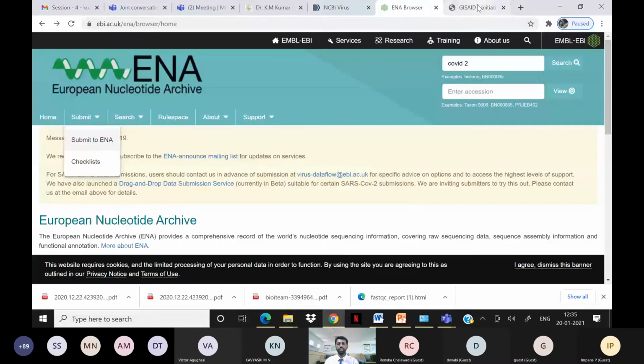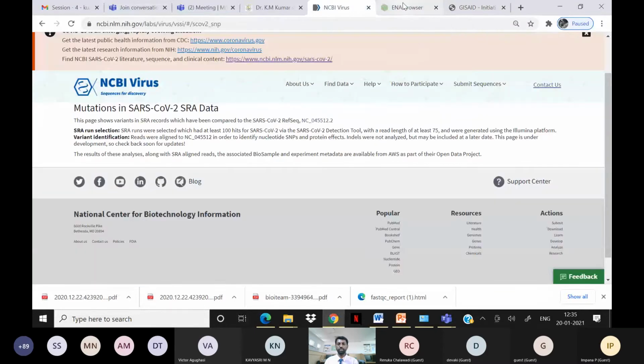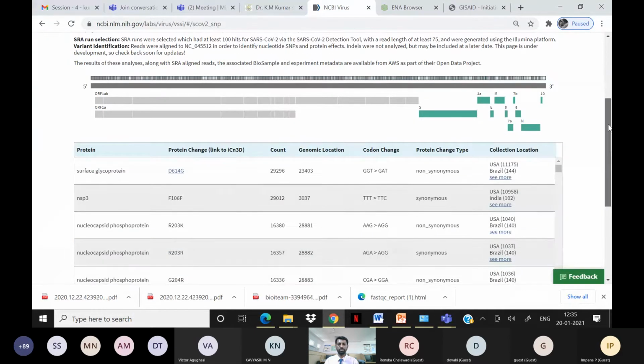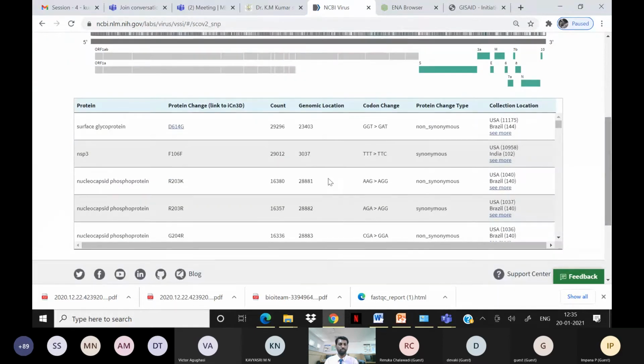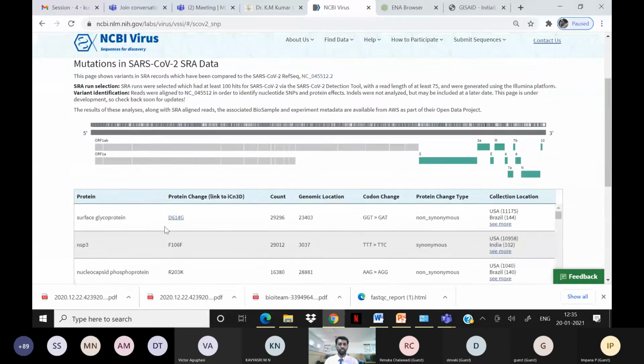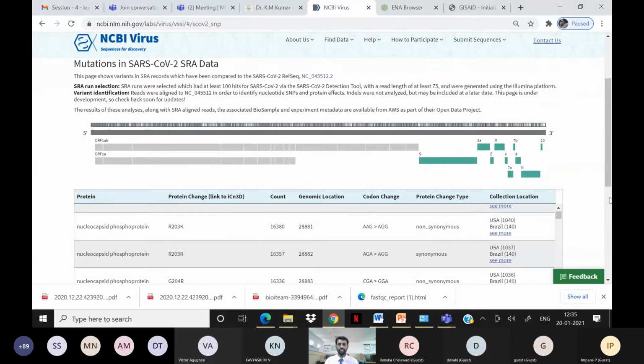It goes on. So we have to track these mutations. Otherwise, it will be a serious problem. It will be problematic in controlling the data sets, actually controlling these mutations or finding a clue. So you can see that the mutations are also reported here in this NCBI virus database.